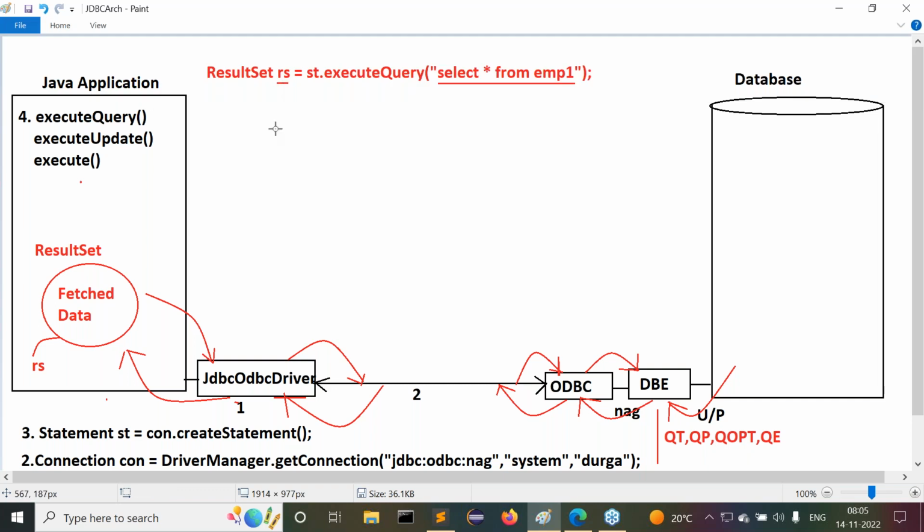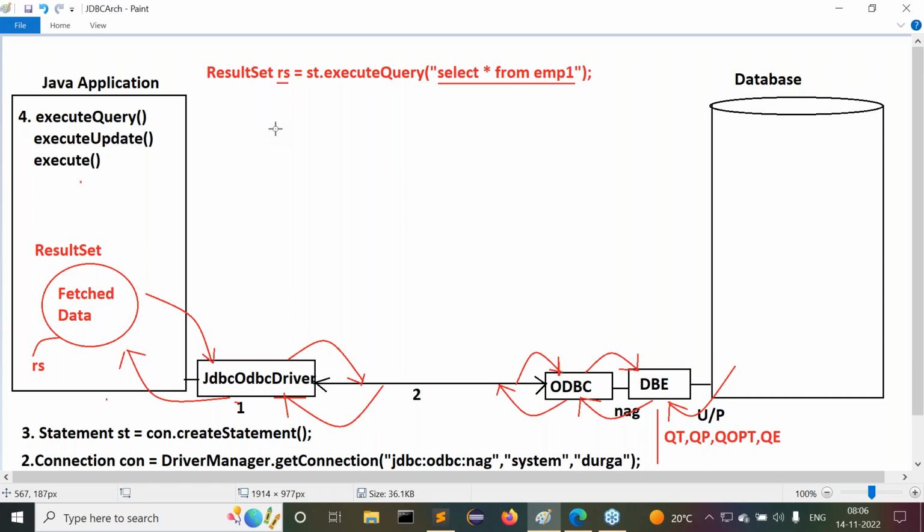Are all of you getting my point or not? Once the data is available in the result set object, we already know some mechanisms to read the data from the result set object to use the data in our JDBC application. In a Java program, when the result set object is created, what we are able to do in general is just read the data from the result set and display the data to the user.